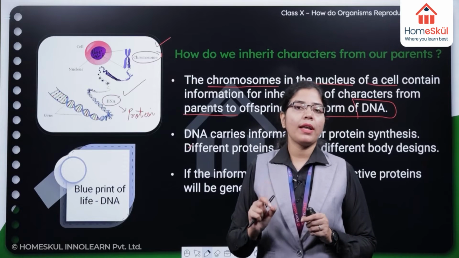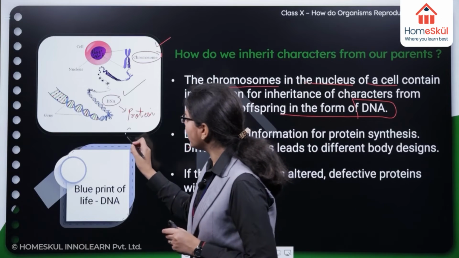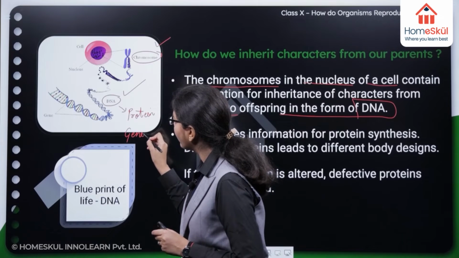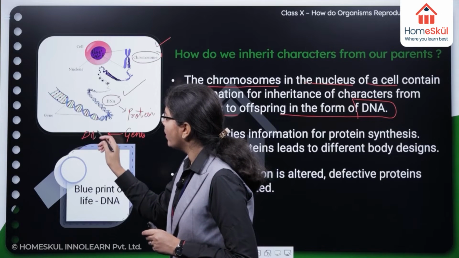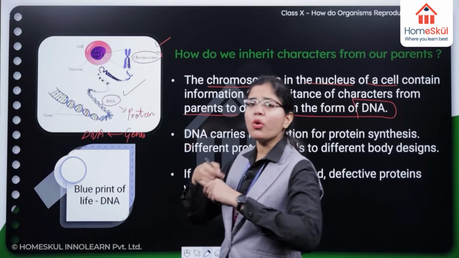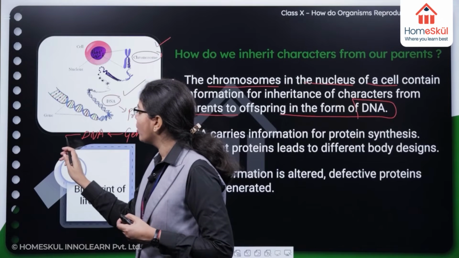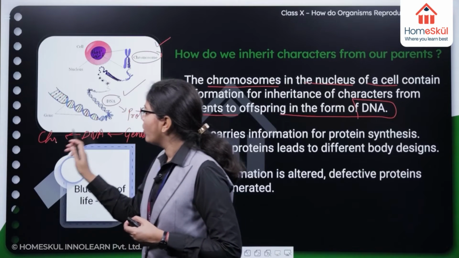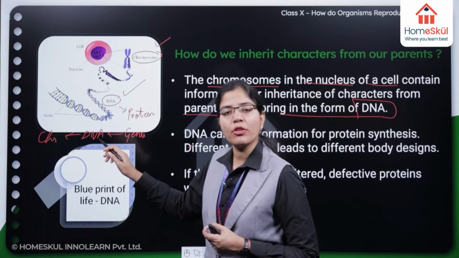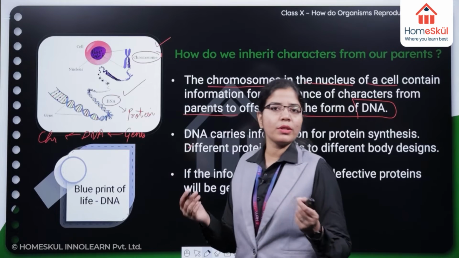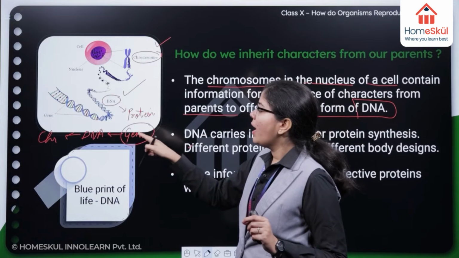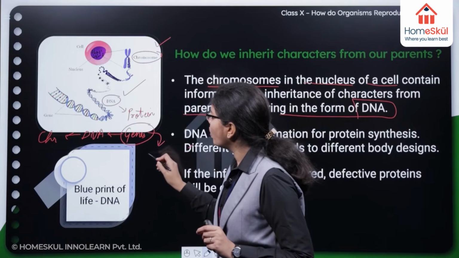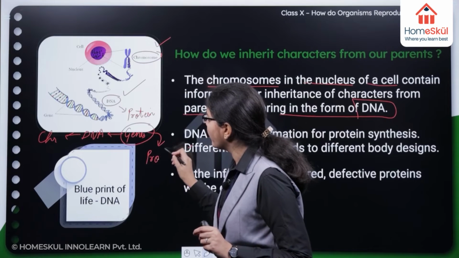You have to remember it like this, that we have genes which are present in the DNA, right? A more compact form of DNA is chromosome. So you can say genes are present either on DNA or chromosome. Both things are the same, right? So genes are present on the DNA, and these genes code for specific proteins.